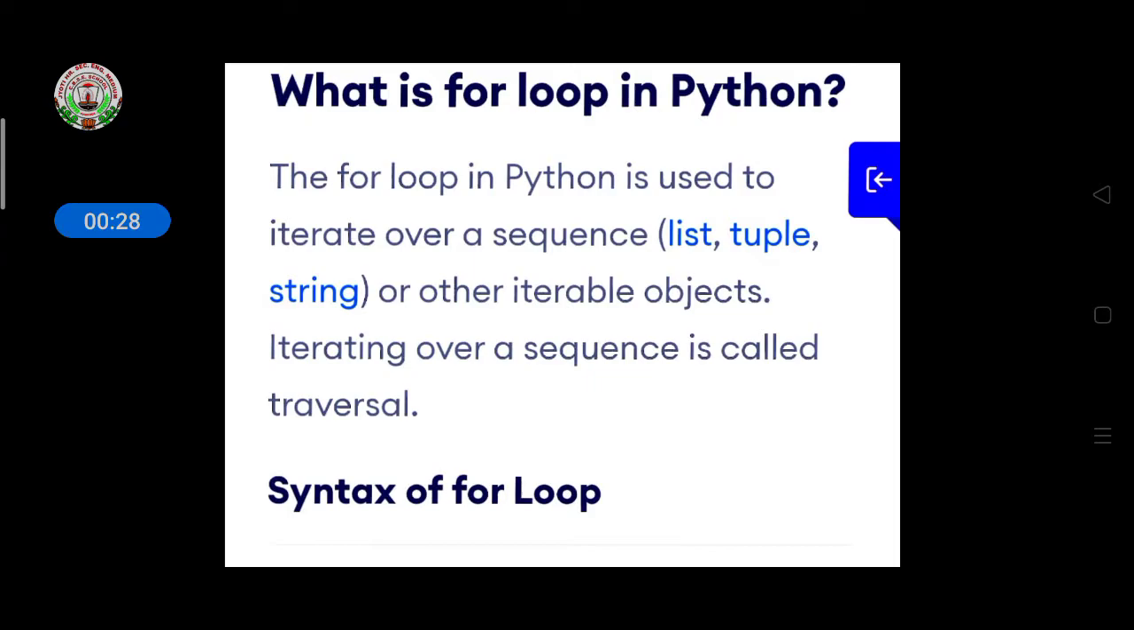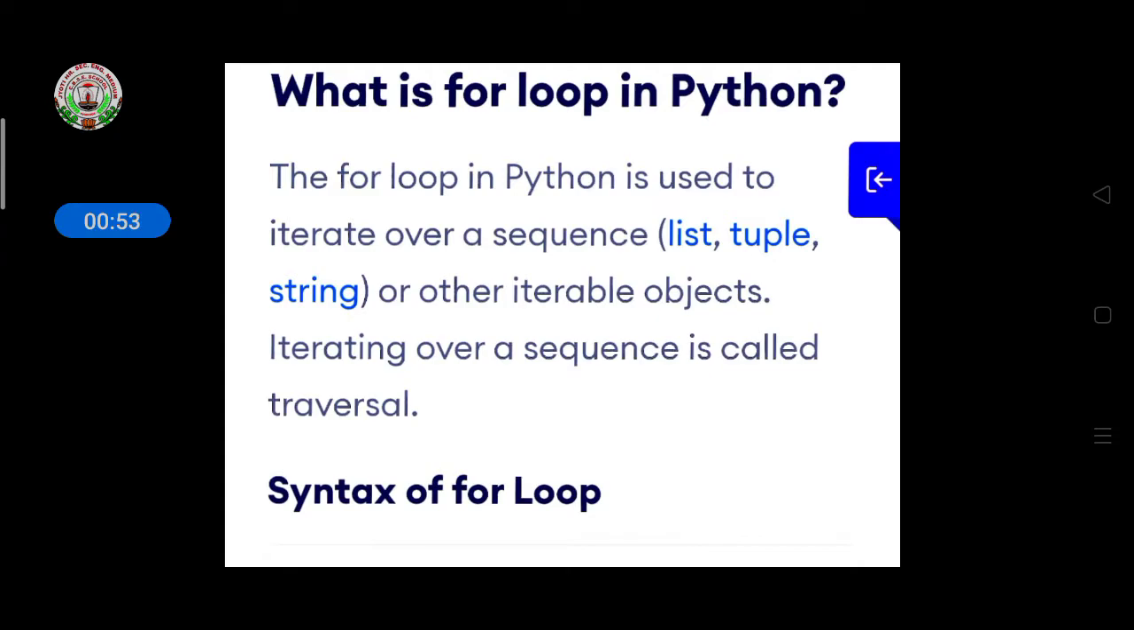Then the loop will run continuously, cycling. If you have given 5 times, it will display that particular statement 5 times, and then it will exit from that condition. The condition means you have to give the for loop.